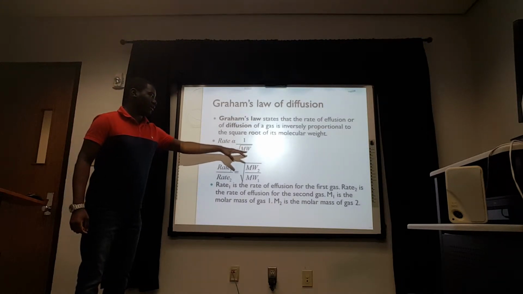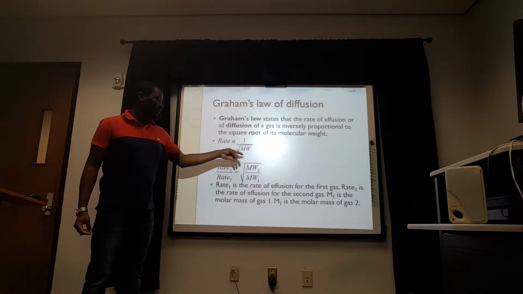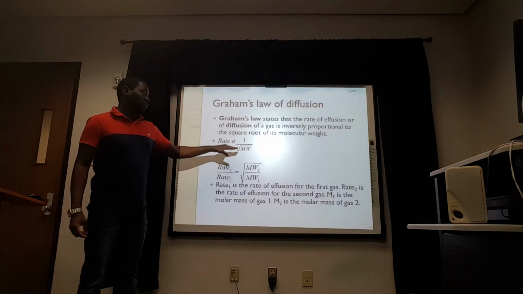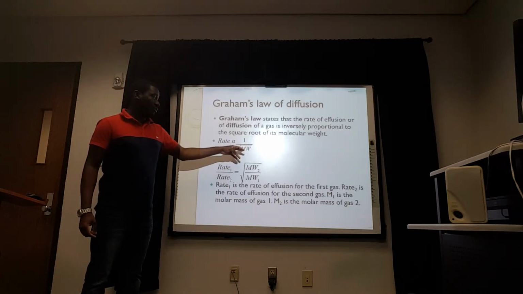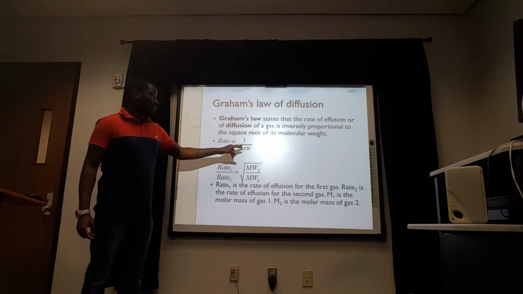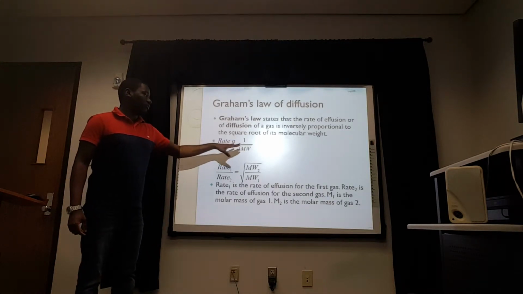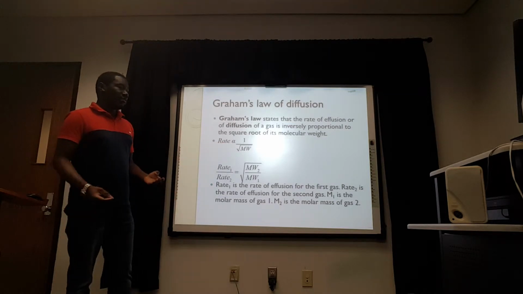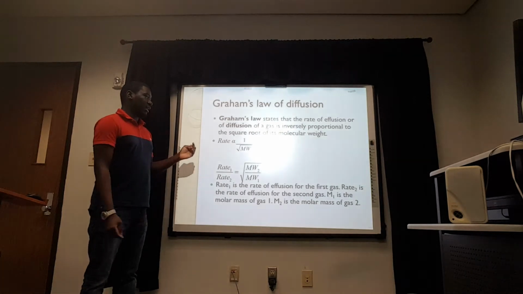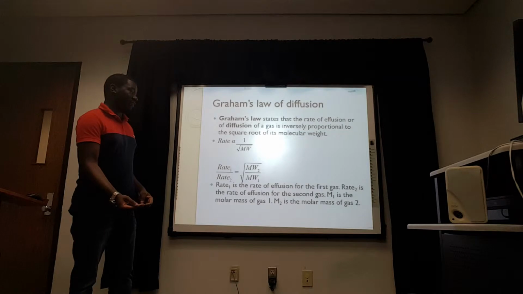And if you think about that, that would make sense, because if you have a higher molecular weight gas, such as maybe oxygen, if you put a bigger number, 1 over a bigger number, it gives you a smaller number, which is a smaller rate. But if you have a small molecular weight for something like helium, you see that 1 over a smaller number would give you a bigger rate. And that should make sense, because smaller molecules will travel faster than larger molecules, and they would have a faster rate of diffusion.